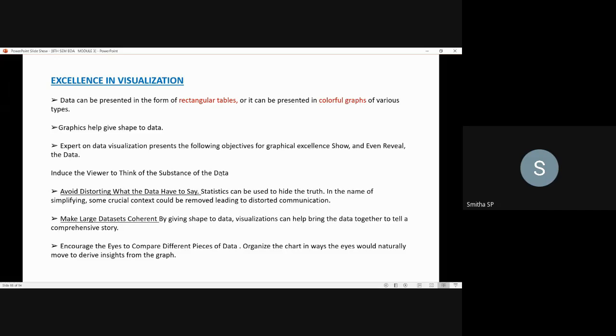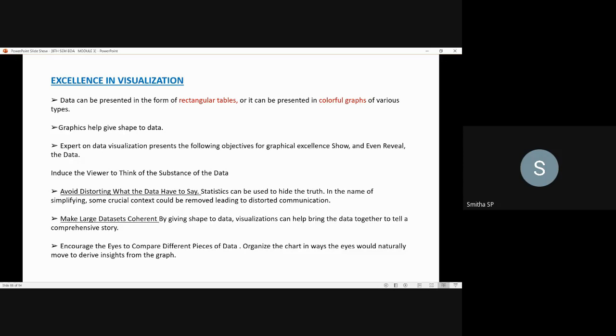Okay, next is about organization of the chart. How should you organize the chart? You should encourage the eyes to compare the different pieces of data. So the organization should be done well, so that if anybody looks at that graph, by that only they should be able to derive the insights about the scenario. Okay, so that's about excellence in the visualization.